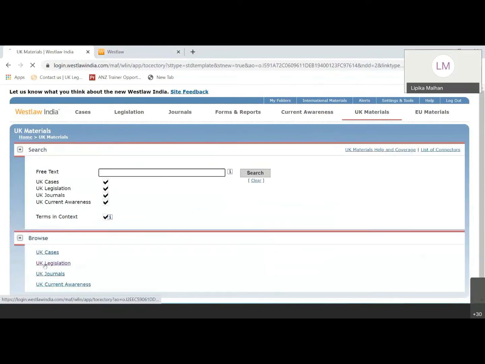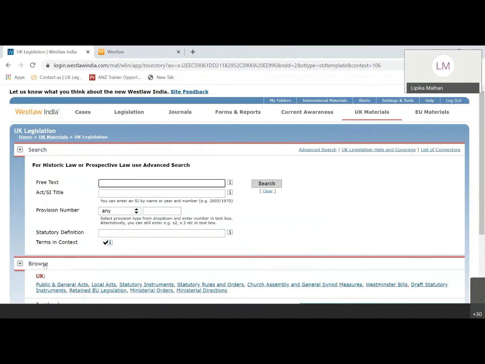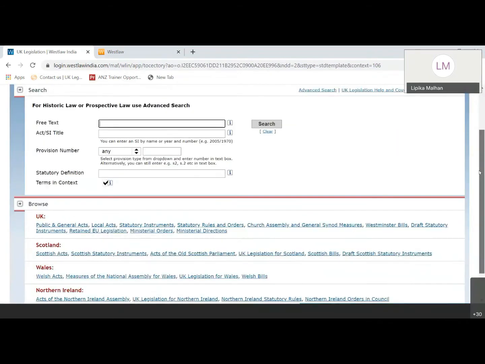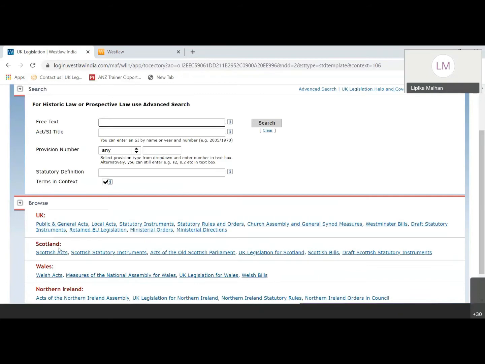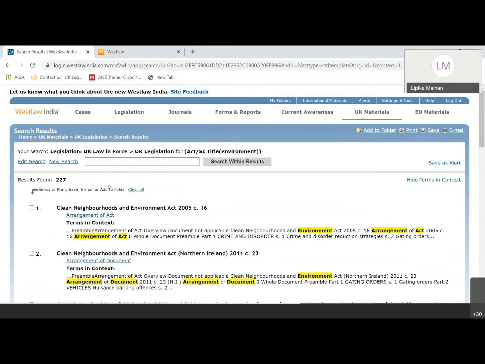Then we'll move on to UK legislation. For all international materials available in Westlaw, you'll get this indicator for legislation as well, which helps you identify if a particular section is good law or not. The acts covered here are from the UK, Scotland, Wales, and Northern Ireland. All of these acts are categorized under different topics. If you want to open any particular act in the UK, say for example something related to environment, I'll open this act.